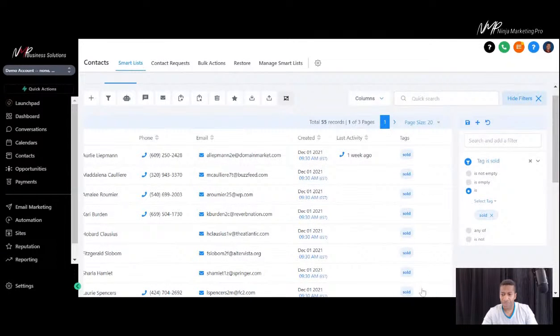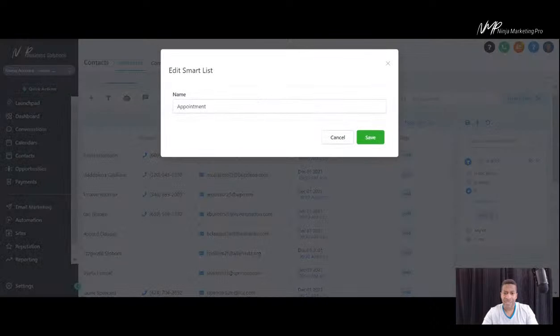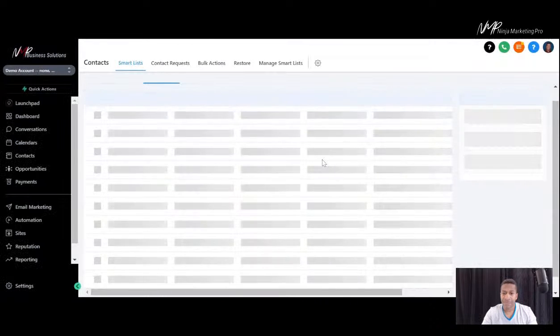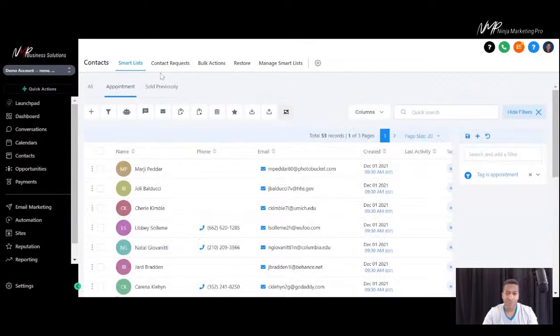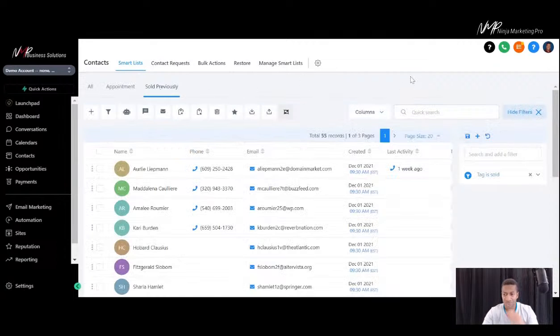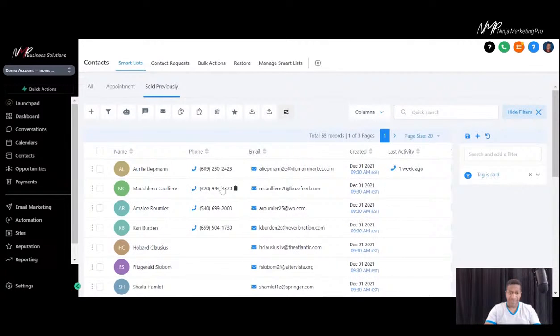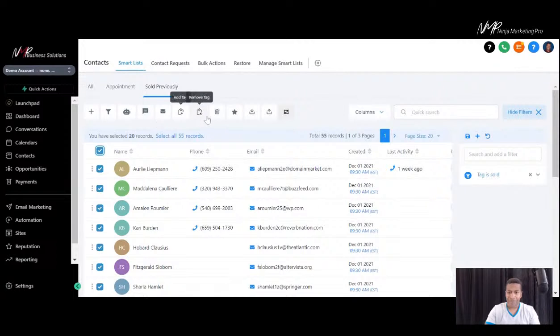You see that tag shows all the sold over here. Then I click on that. I want to save this one as sold previously, whatever I want to call that. Hit the save button. And now if I go to the top, I have my sold previously tab. So I have my sold previously, then I have my appointments right over here, a different group of names. And you can have as many of those as you want. And also I can send out emails to that group of people. I can multi-tag people, remove tags, import, export, all that cool stuff is in here.